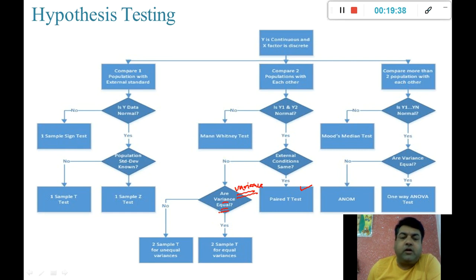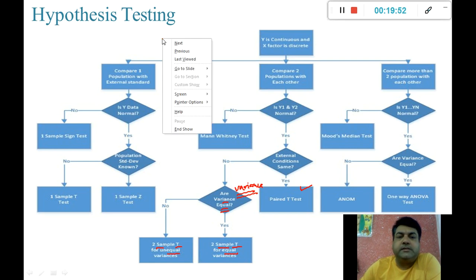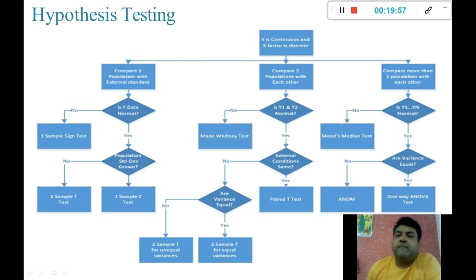Whether they are equal or not equal, in both cases we perform a two-sample t-test. One will be for unequal variances, one will be for equal variances. So these are the three tests we perform when there are two samples given to us.